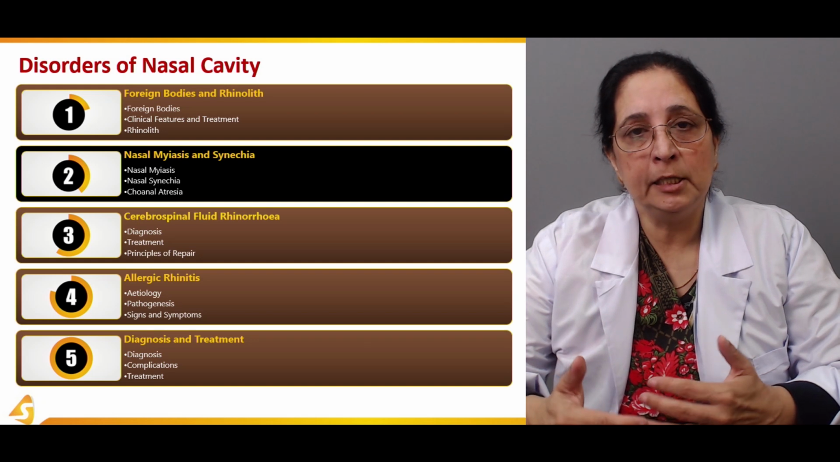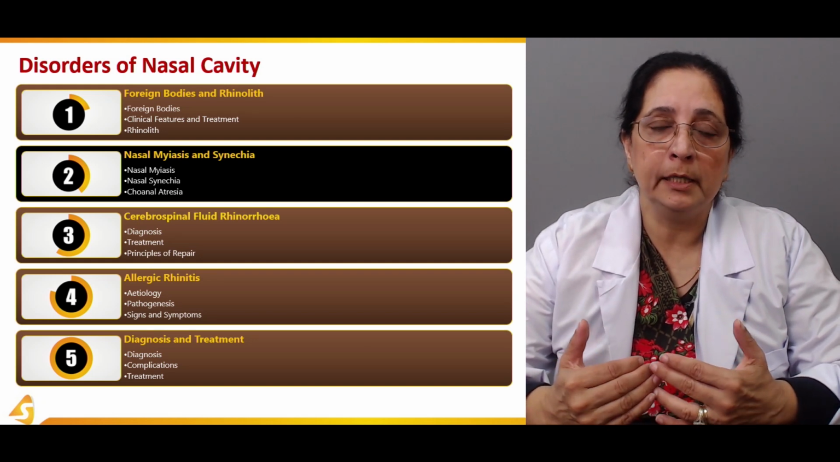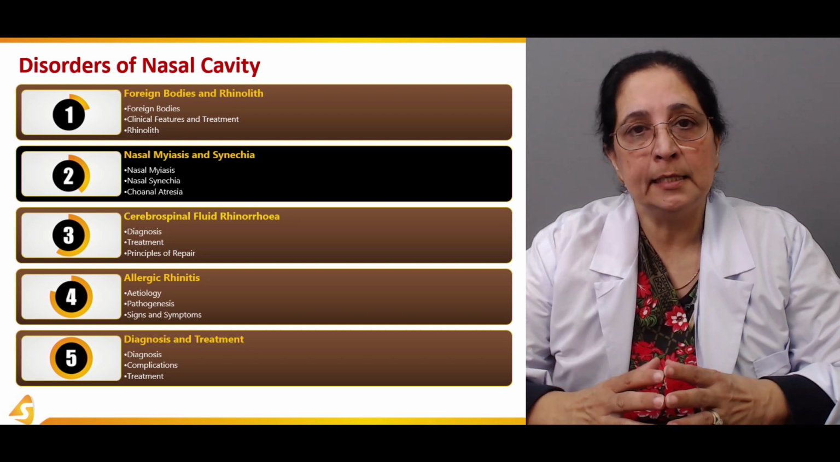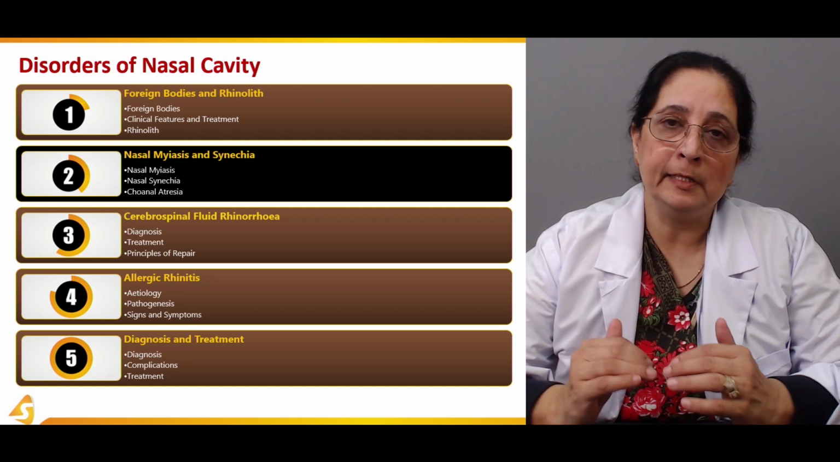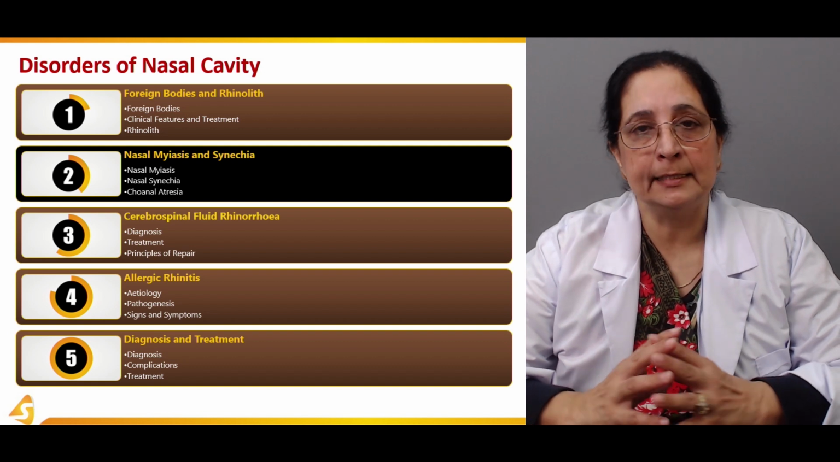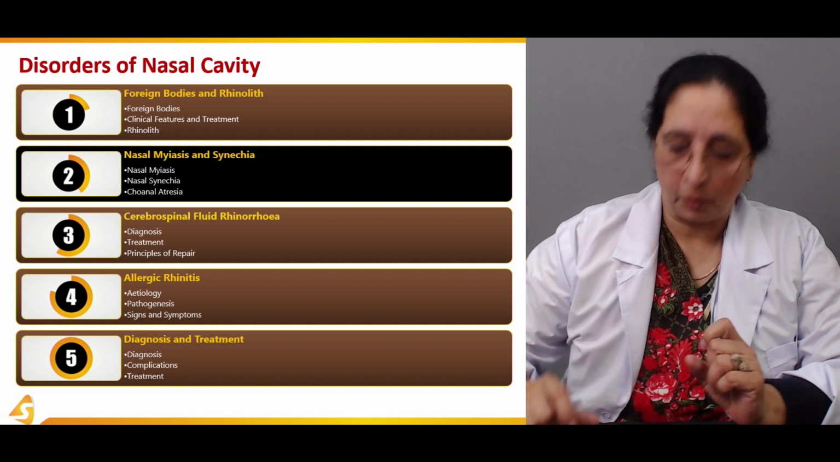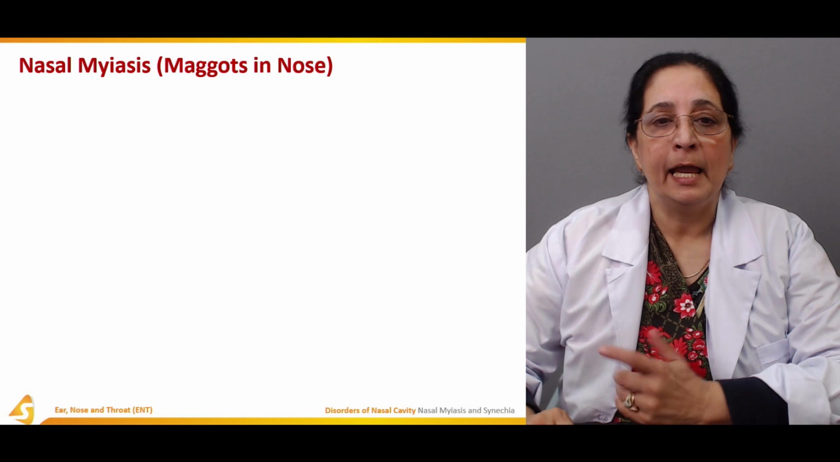What are these two conditions? How do they present? What are the clinical features? Management of nasal myiasis and nasal synechia. And we will also discuss another term, choanal atresia, in this section. All these topics are very important. So let's begin with nasal myiasis.